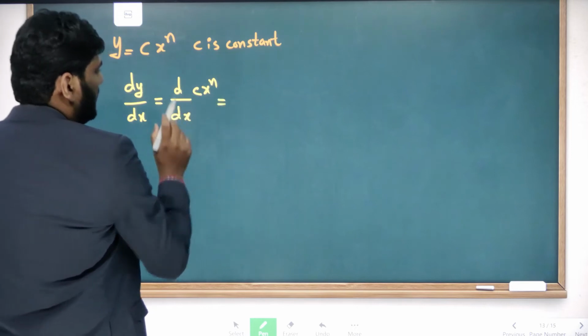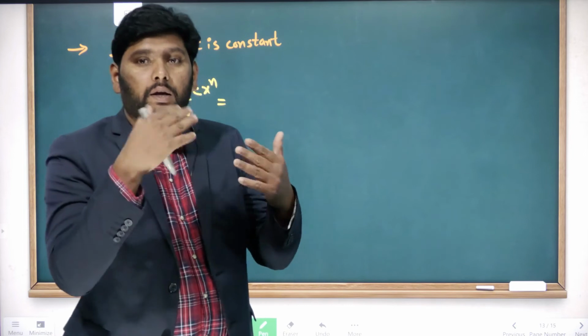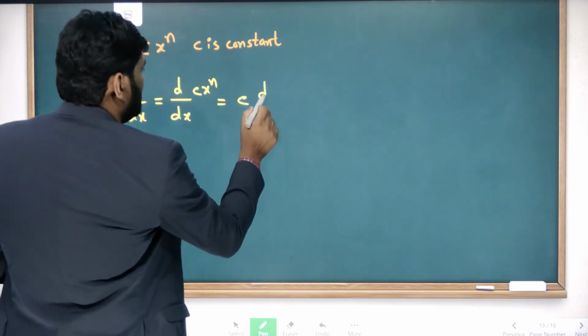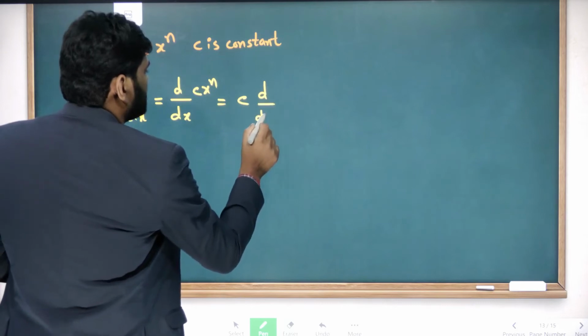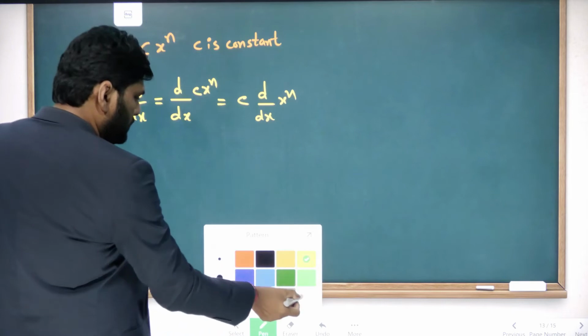When any function has a constant and a variable, it becomes c into d by dx of x power n.